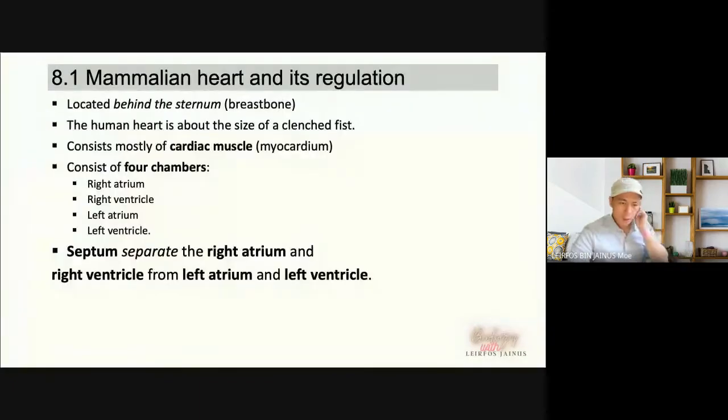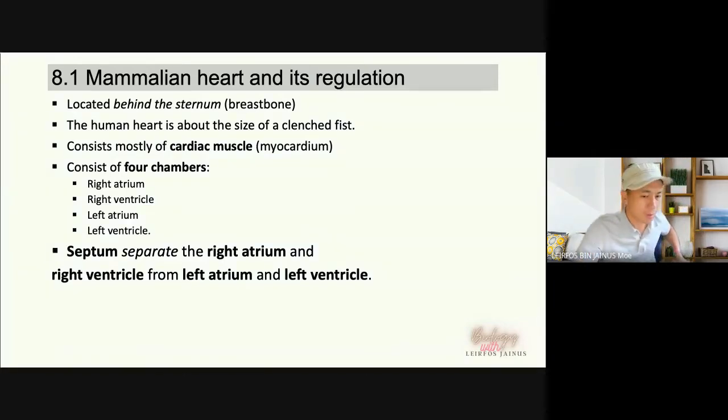All right, the human heart. The size of the human heart is about the size of your clenched fist. When you clench your fist, satu penumbuk macam ni. So this is the size of your heart. And it is positioned just in the middle of your sternum, your breastbone. It consists of 4 chambers: right atrium, right ventricle, left atrium, and left ventricle.